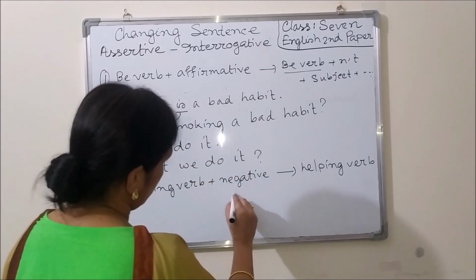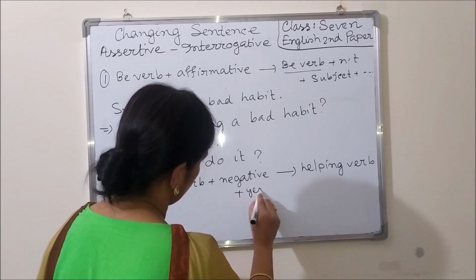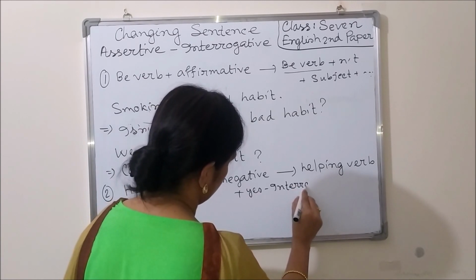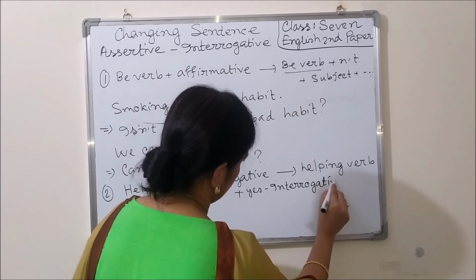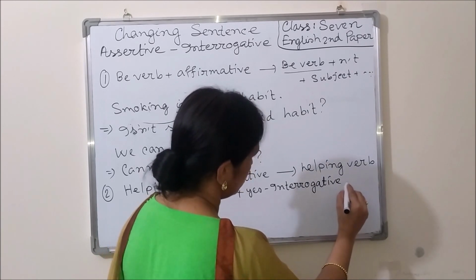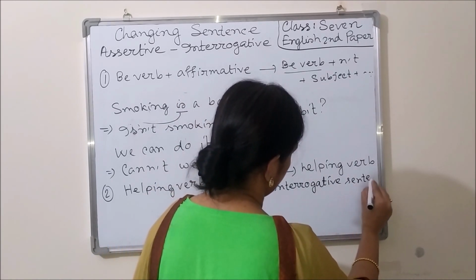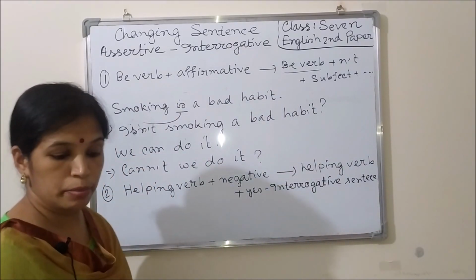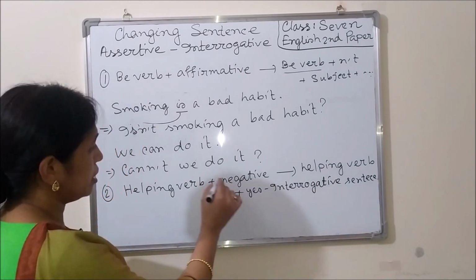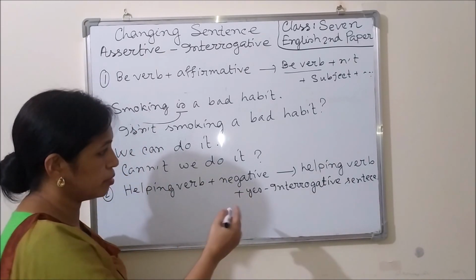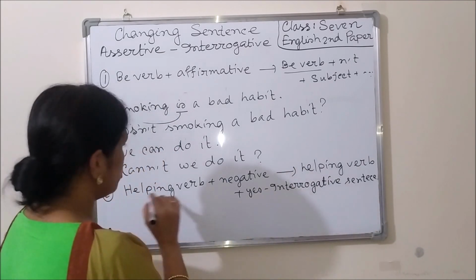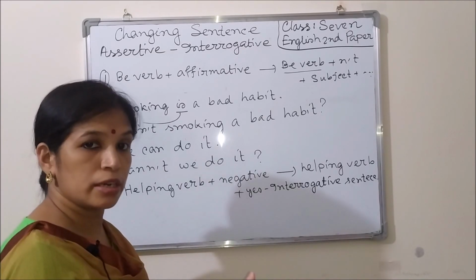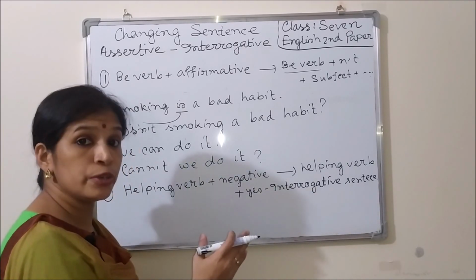If there is a helping verb in a sentence and it is negative, then we have to construct the interrogative sentence using the helping verb, and the interrogative sentence will be a yes interrogative sentence.